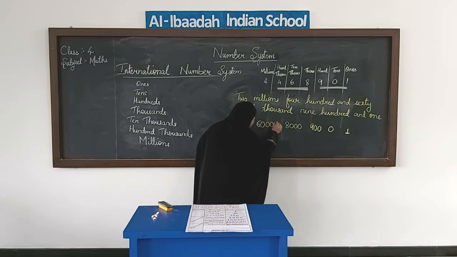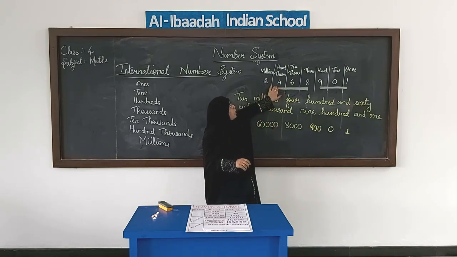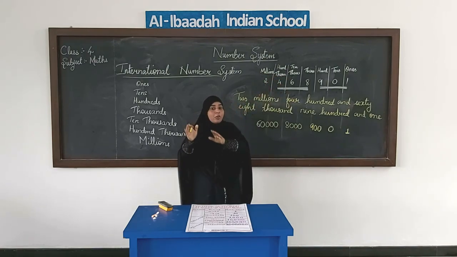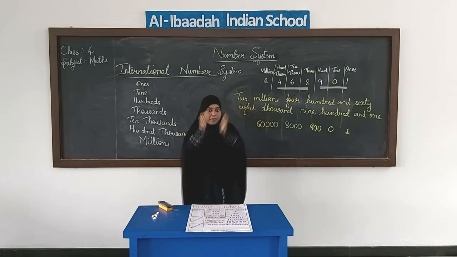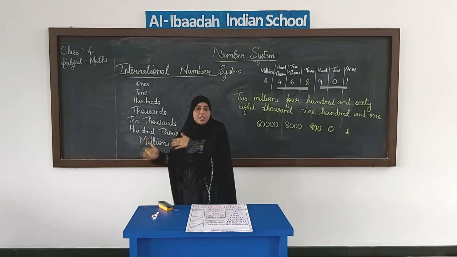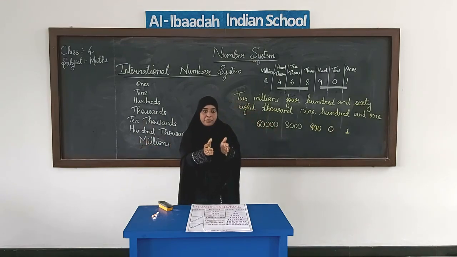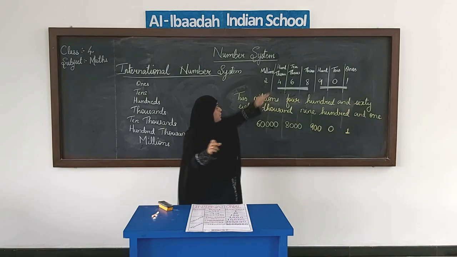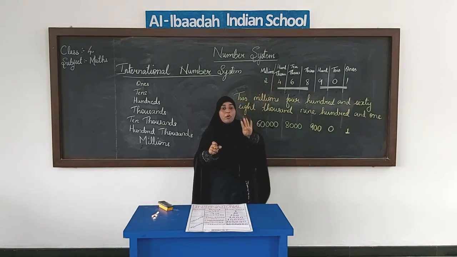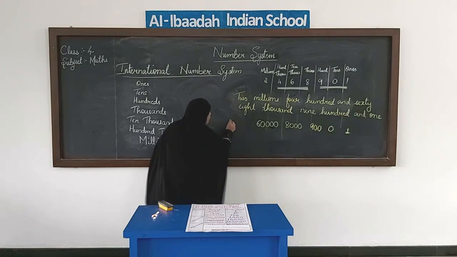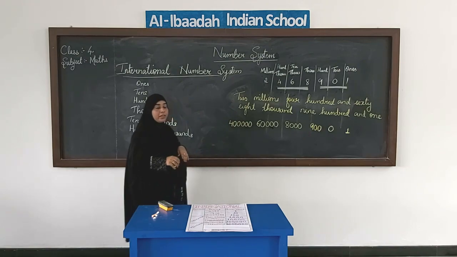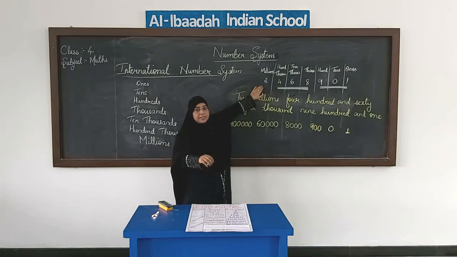So it makes 60,000. Okay. Then next we have 400,000. 100,000s. 4 boxes. 100,000, 100,000, 100,000. So one group is of 100,000, second group of 100,000, third group of 100,000. Like this we have how many groups? 4 groups of 100,000. So the place value of this 4 will be 400,000.